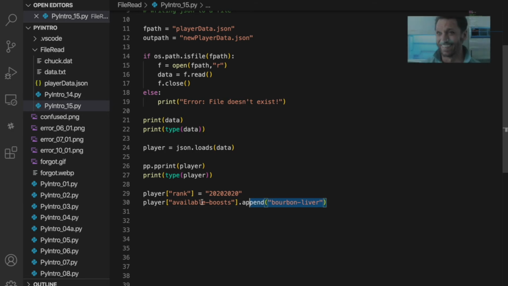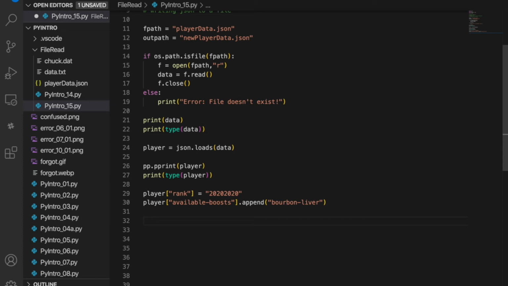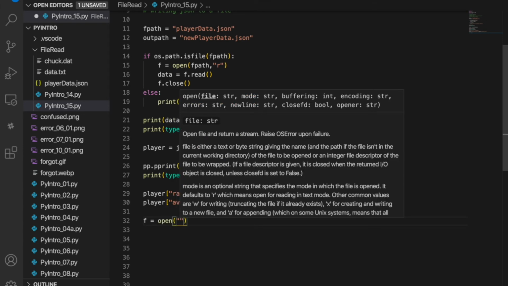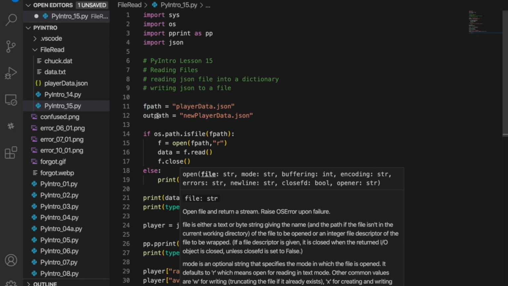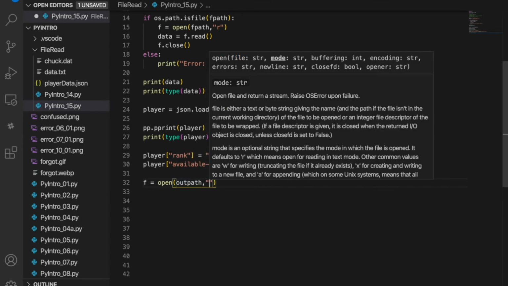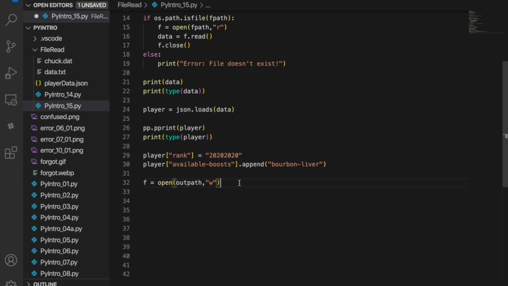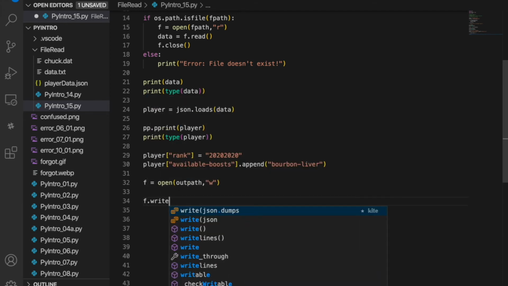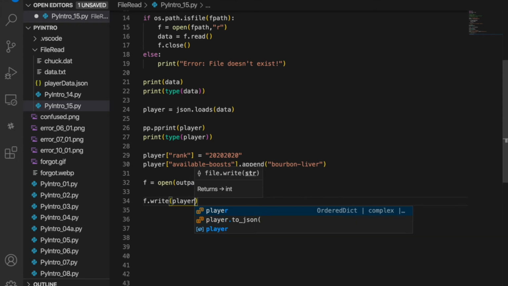Now all I want to do, since I don't want to overwrite the original file, is write this out. So I'm going to say f is equal to open. What am I going to open? Well, I already have a path up here called out path, because I've prepared for this lecture. I'm going to open it for writing. Just like C++, if the file exists, it will empty it and then put whatever content we want in there. So now I'm going to say f.write, and I need to write my player dictionary there.